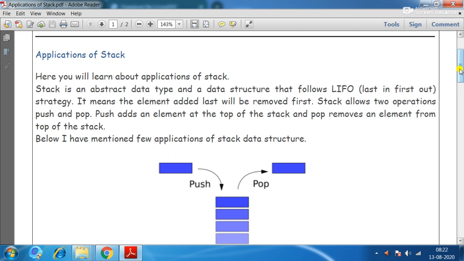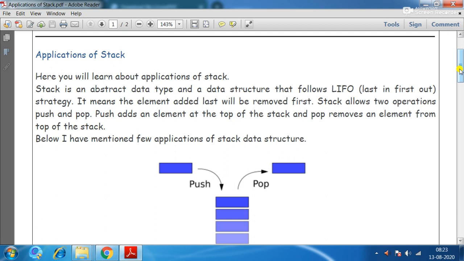Also we know that stack has only one end, and that end is called top. Items are inserted and deleted from that particular end. So top is used for inserting and deleting the values from the stack.